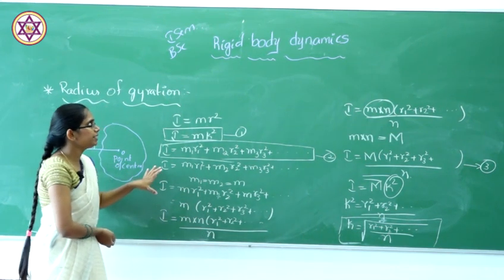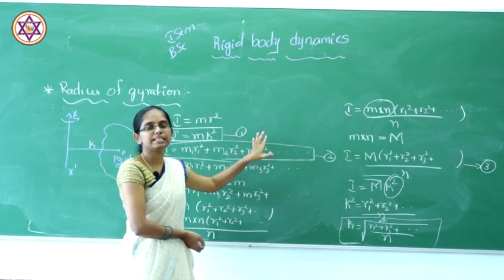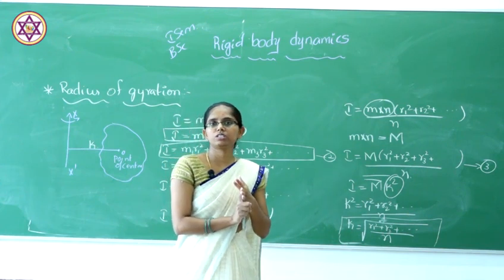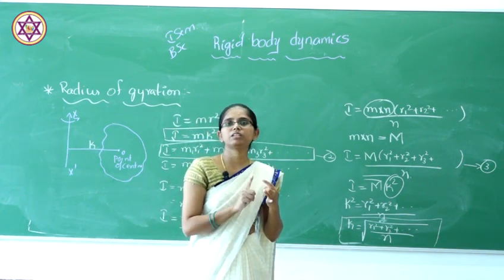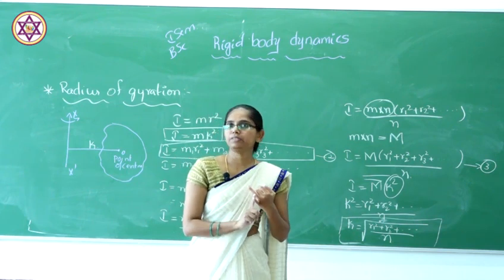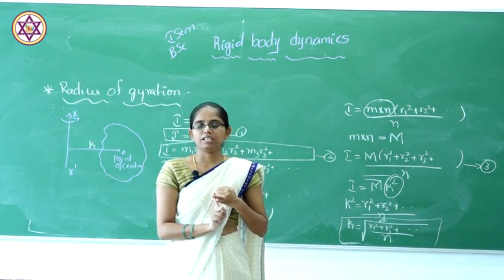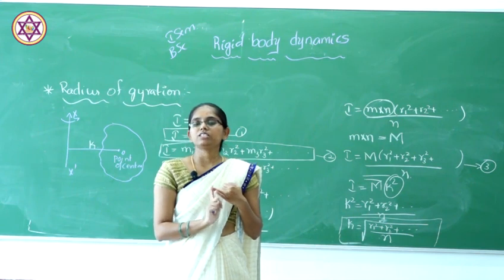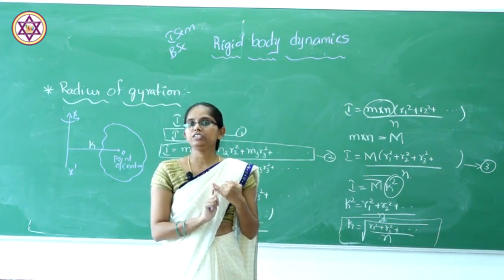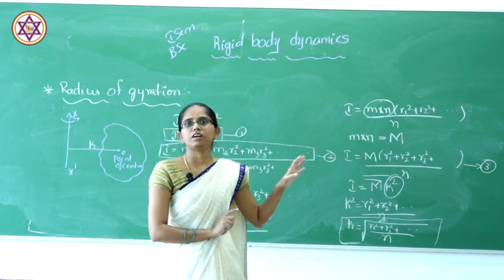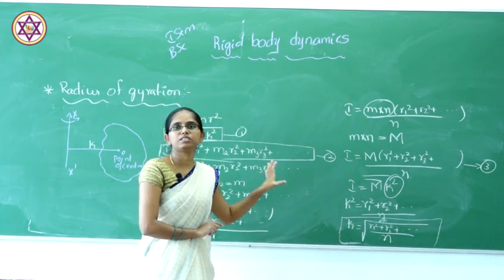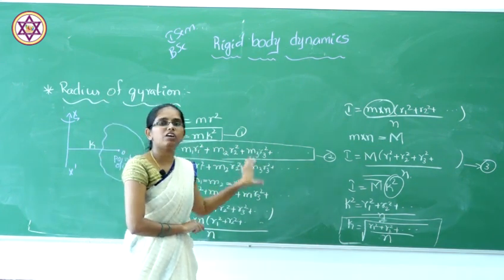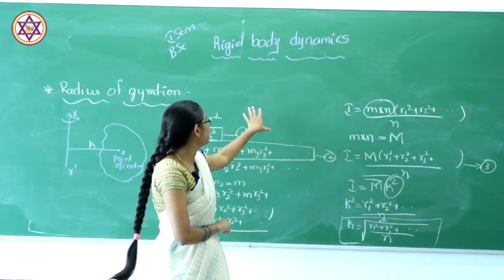Okay. In this class we discussed the basic concepts or basic definition of a rigid body, that is what you mean by rigid body, and the two motions of a rigid body, that is translational motion and rotational motion. Examples for the translational motion and rotational motion, and center of gravity, center of mass, after that rotation about its axis, and kinetic energy of a rigid body, and moment of inertia of a rigid body, and mathematical representation of moment of inertia, and also the radius of gyration. These are all the basic terms of rigid body dynamics.